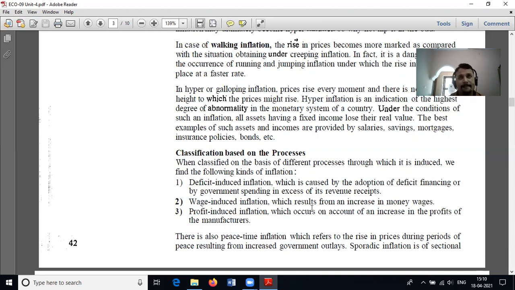The selling price may be inflated with this type of practice, and this creates inflation in the economy. This is called profit induced inflation.